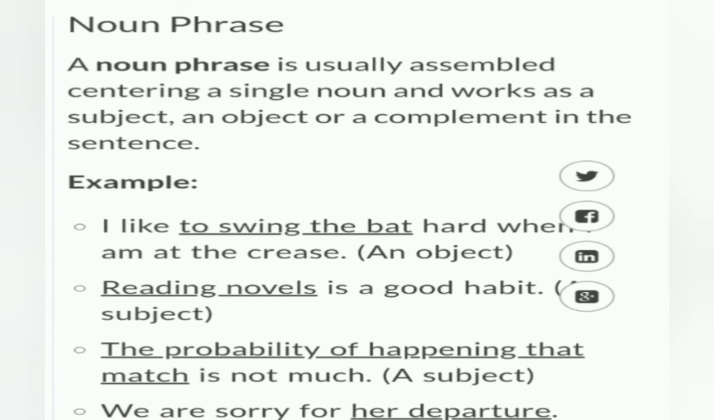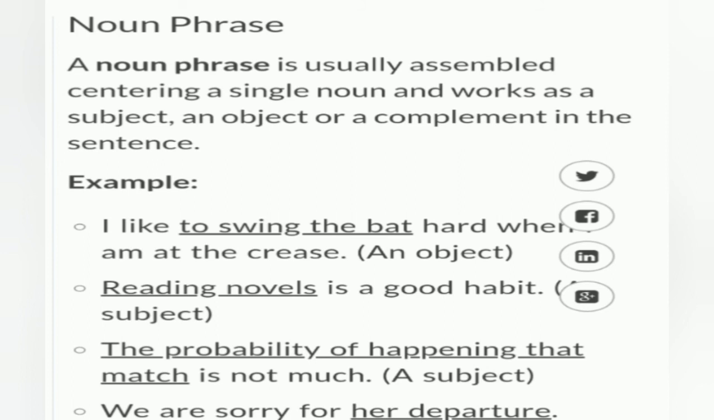But let me simplify it. Actually, we use it as a noun, but instead of a single word, we have a group of words. I like to swing the bat. In "to swing the bat" we have a phrase in which you can see the to-infinitive has been used. The bat is of course the object. This is what we call a noun phrase. Let me complete the sentence: I like to swing the bat hard when I'm at the crease.